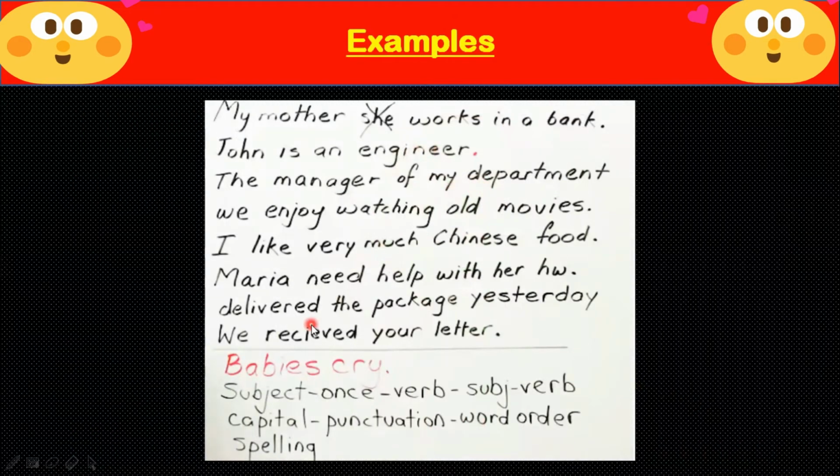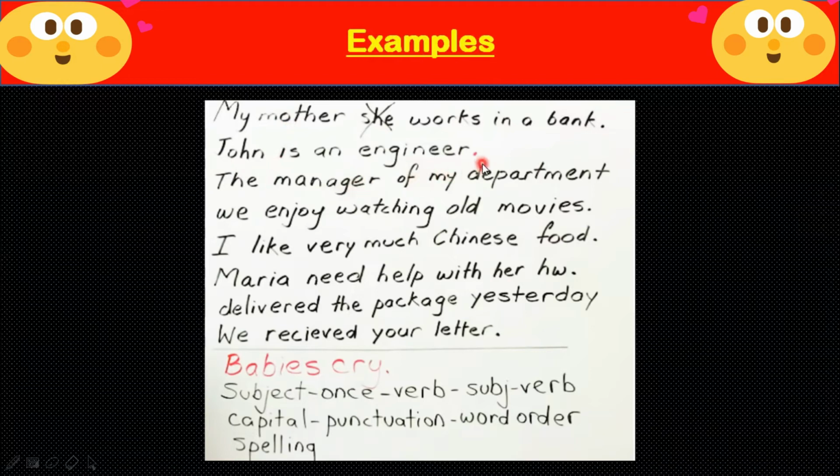Here are the more examples. My mother, she works in a bank. Is it correct? Is it possible that we will use two subjects? No, not at all. So cross she. My mother works in a bank. Got it? You are not supposed to use two subjects at a time.